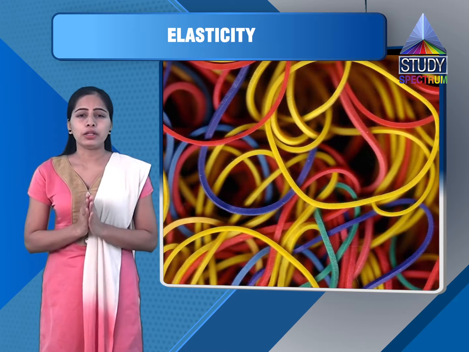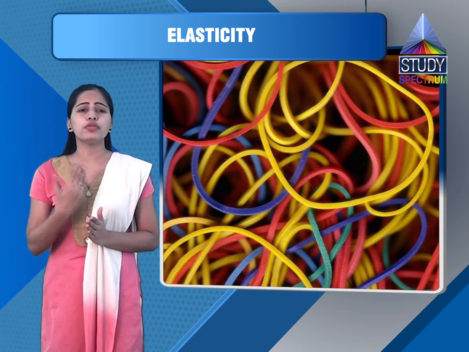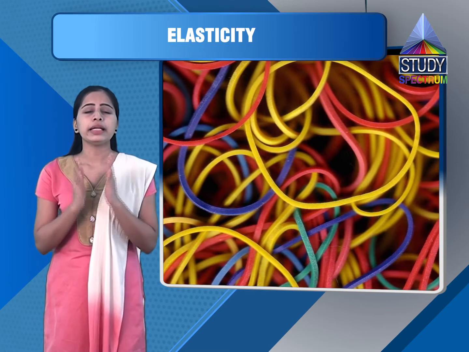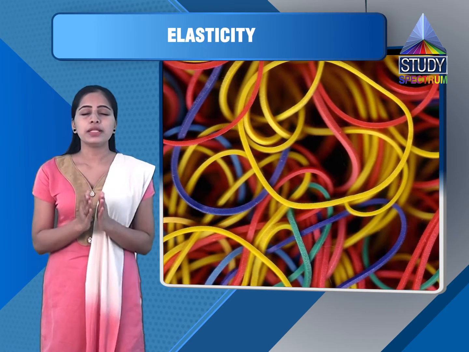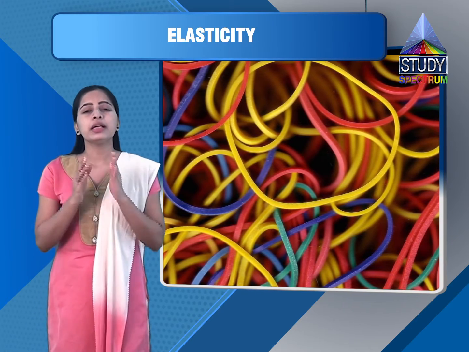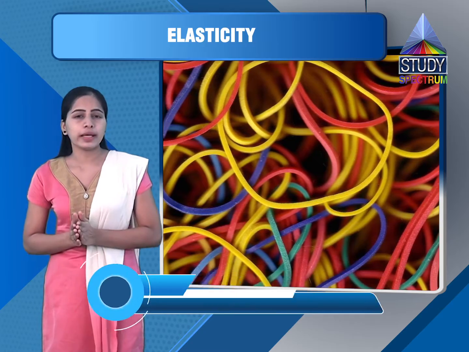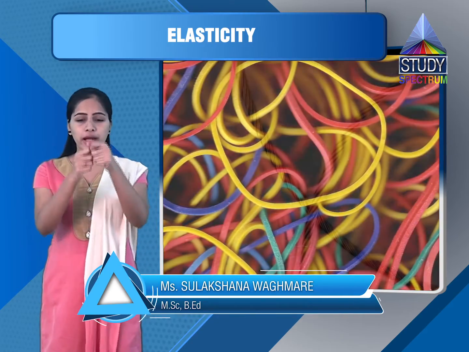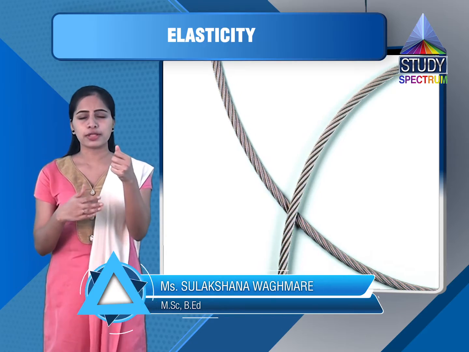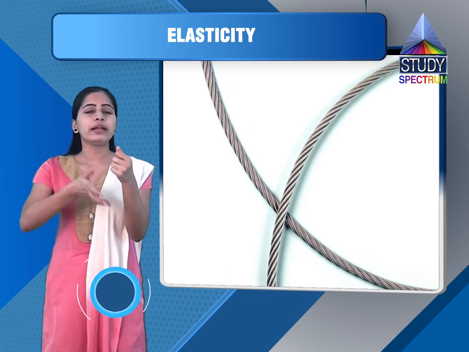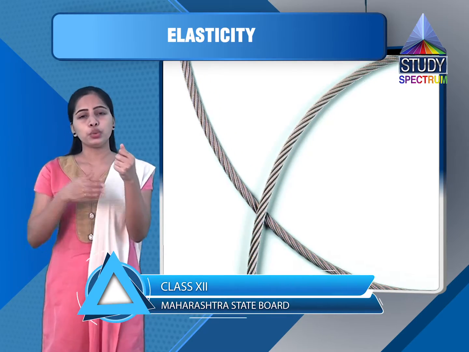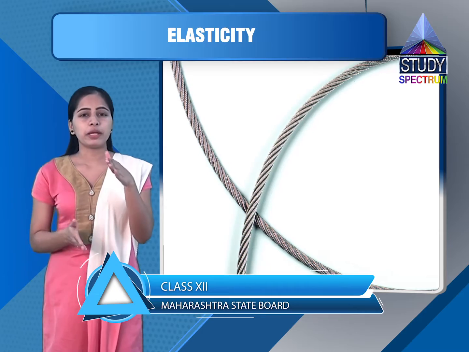The maximum value of stress up to which stress is directly proportional to strain is called elastic limit. Here again they have explained what is elastic limit. Suppose we are performing an experiment. Suppose I have a wire of length 1 meter and I am applying load across it. Suppose I am applying 500 grams, then 1 kg, then 1.5 kg, 2 kg and so on. I am doing the experiment.